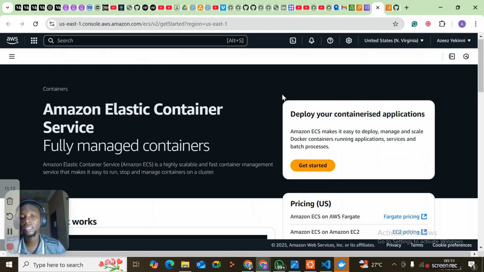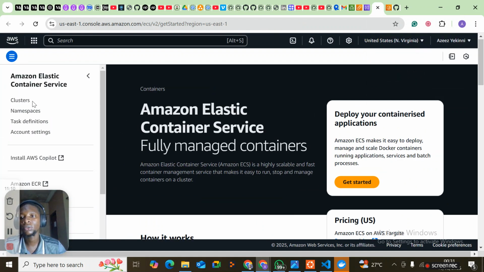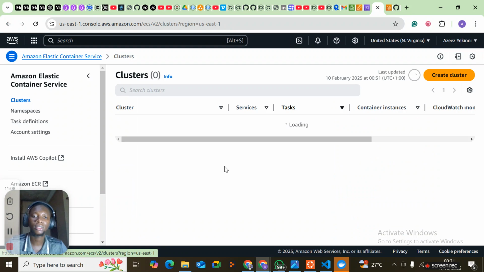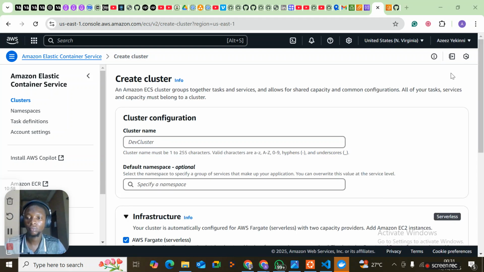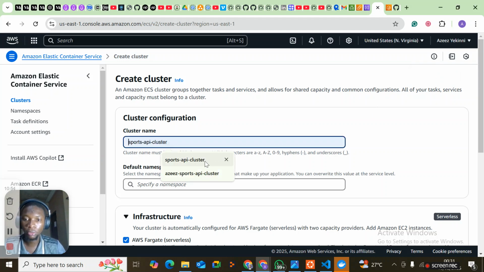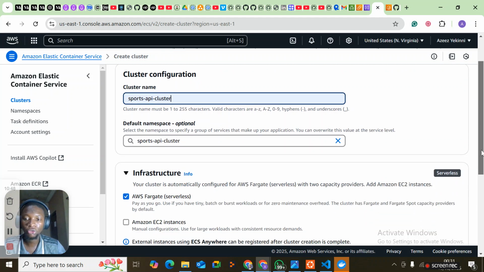So it's our ECS service, so clusters. So we need to create a cluster. So we have a Sports API cluster. So infrastructure.